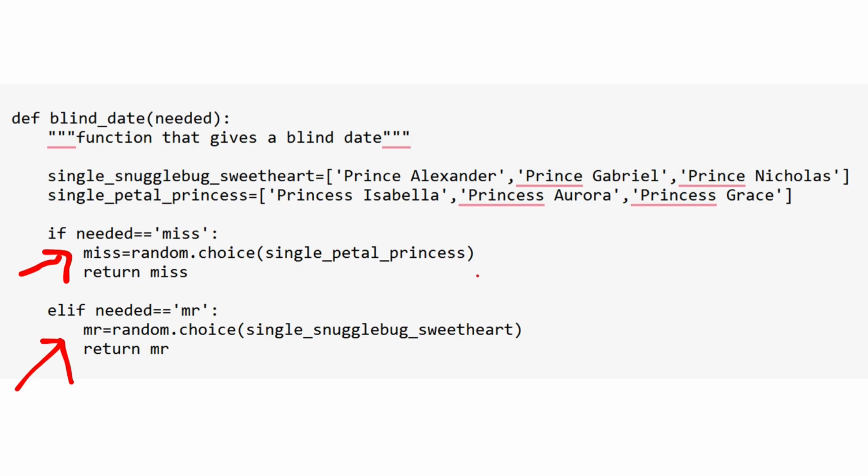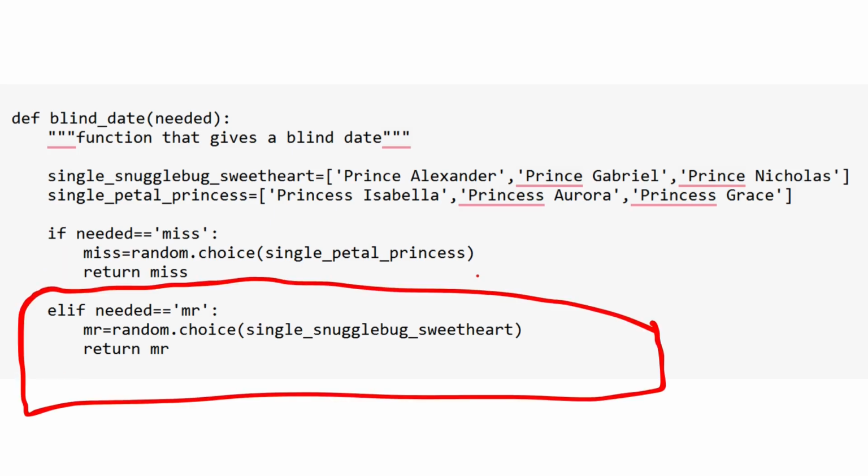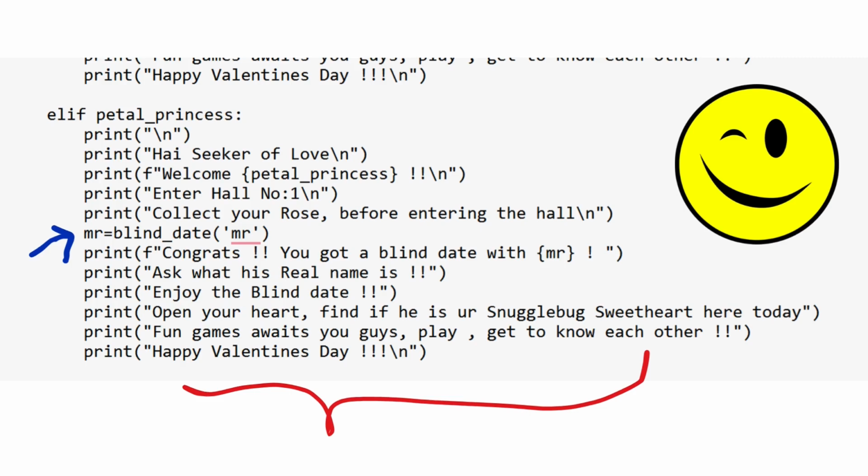So according to our example, Miss is seeking Snugglebug Sweetheart here, right? Yes. So the elif block is executed. Then the program control enters back to the line with the returned value of Snugglebug Sweetheart. Okay, so now this Mr. value will be holding that value. So now the output screen will tell her that she got a blind date with Prince, anyone, okay? Let's say, for example, Prince Nicholas, okay?